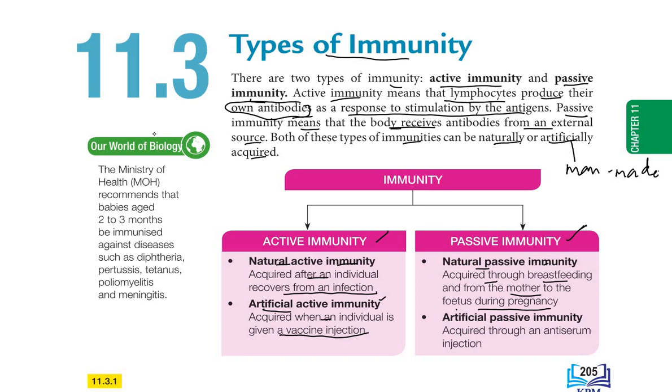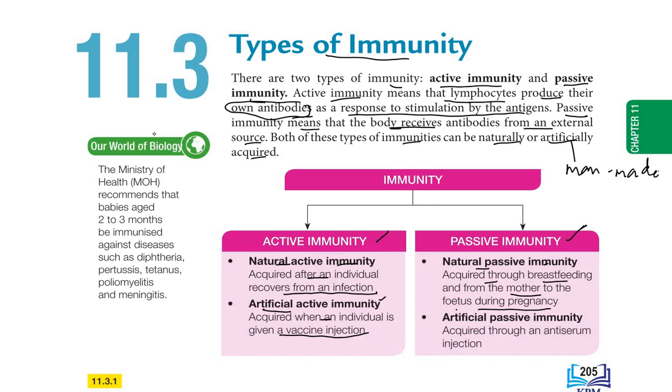The mother gives the antibodies to the fetus through the placenta during pregnancy. That is the meaning of natural passive immunity. It occurs naturally, but the antibodies come from an external source, not produced by the fetus itself.